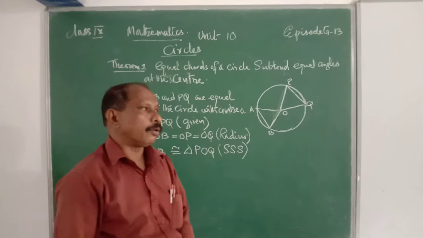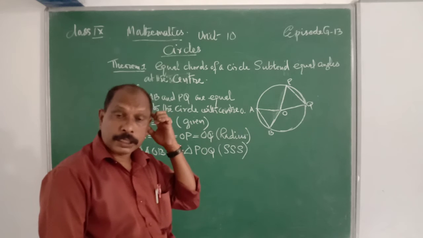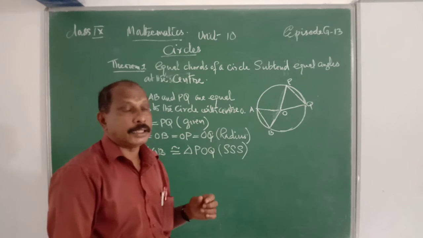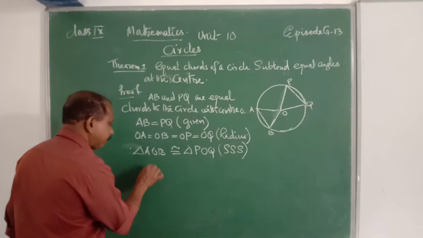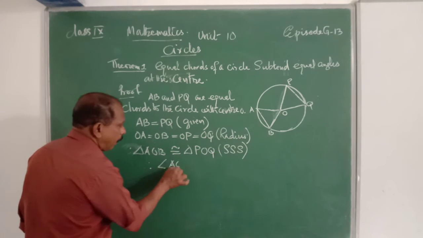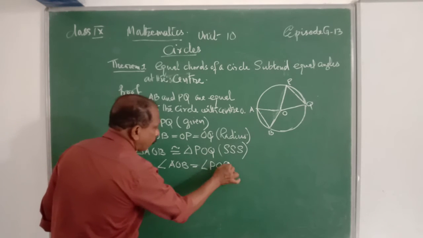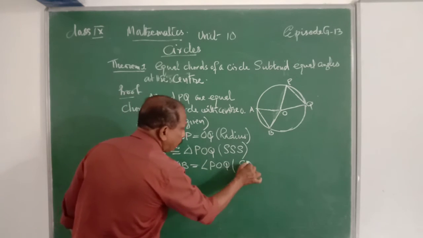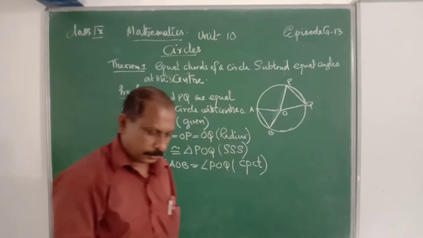Three sides are equal to the corresponding three sides of another triangle, so they are congruent, that is the SSS criteria. Therefore, angle AOB is equal to angle POQ. What is the reason? Corresponding parts of congruent triangles, CPCT. That is the answer.